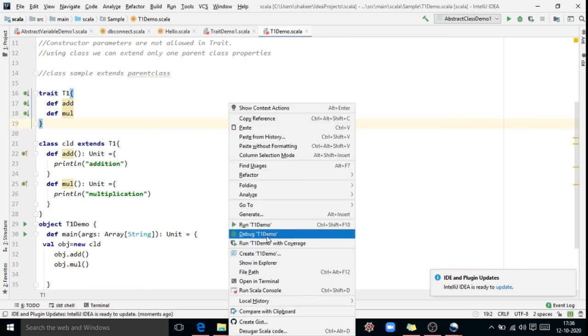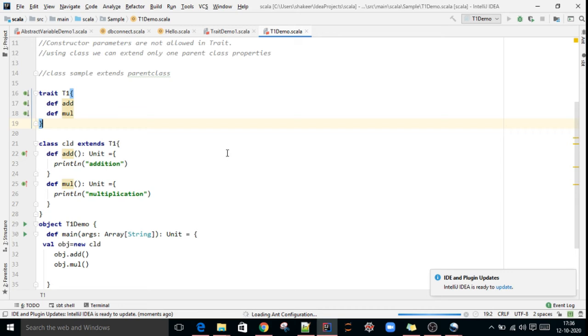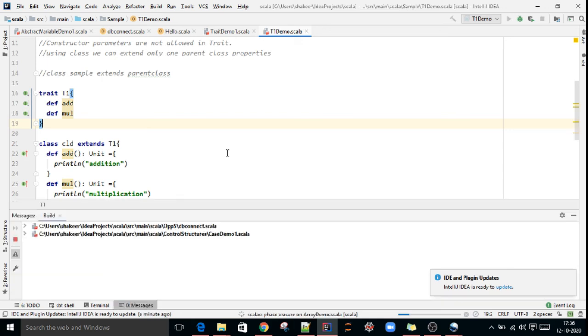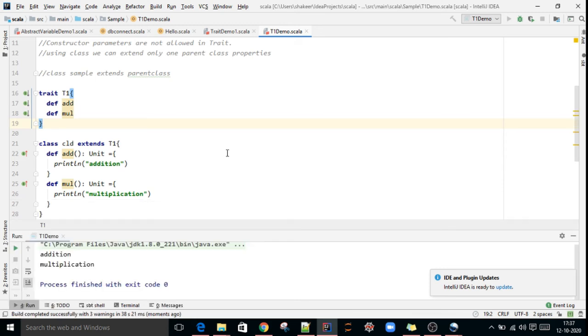Now we'll run and see. See, it is printing addition and multiplication.